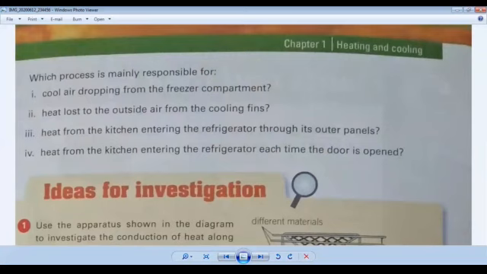Which process is mainly responsible for? Okay, you have seen the diagram of the refrigerator in your book. This is question number 6. Now in this part they are asking: in and around the refrigerator heat is moving by conduction, convection and radiation. So which process is mainly responsible for?